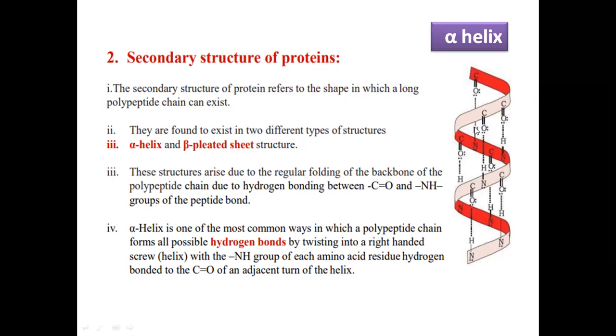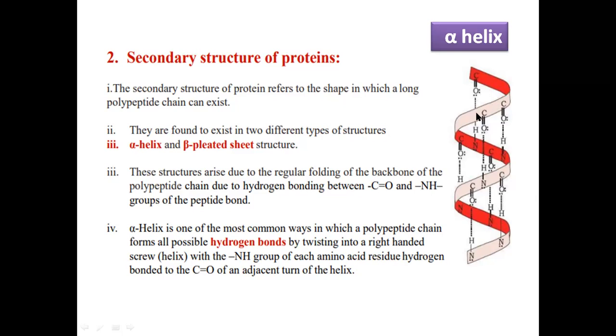See here, this is an alpha helix structure. It is the most common way in which the polypeptide chains show hydrogen bonding. See here C double bond O, and this oxygen is bonded here with the hydrogen of the NH amine group. Here also see C double bond O, NH group. So the bonding takes place here, and the NH group of each amino acid is hydrogen bonded to the C double bond O of an adjacent turn of the helix structure. So this is for the alpha helix structure.